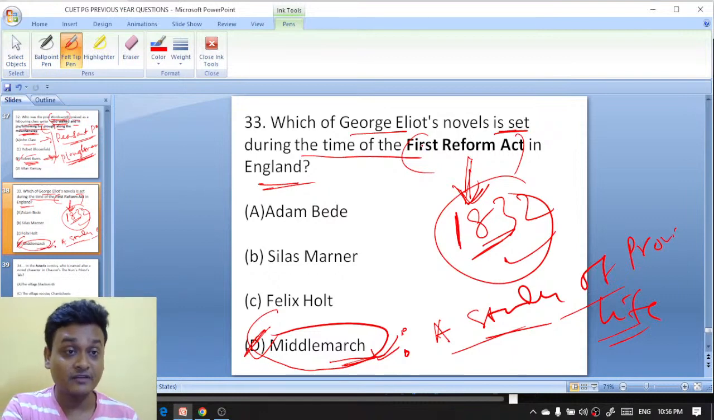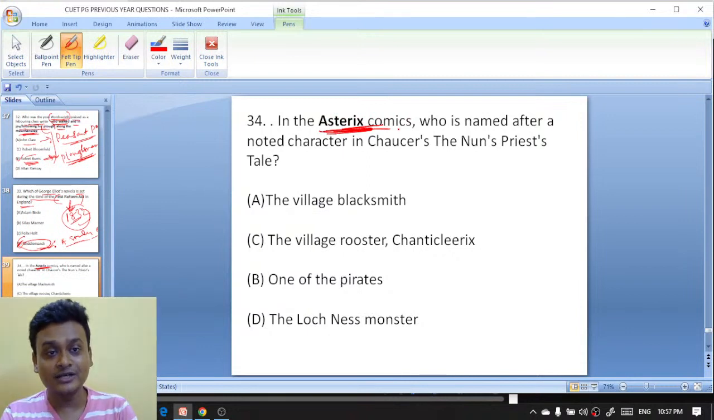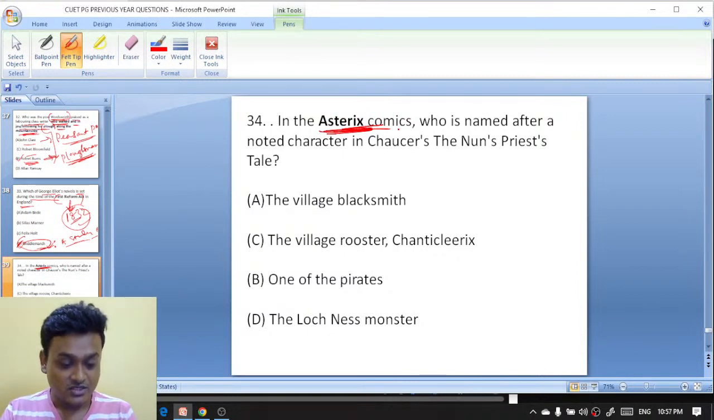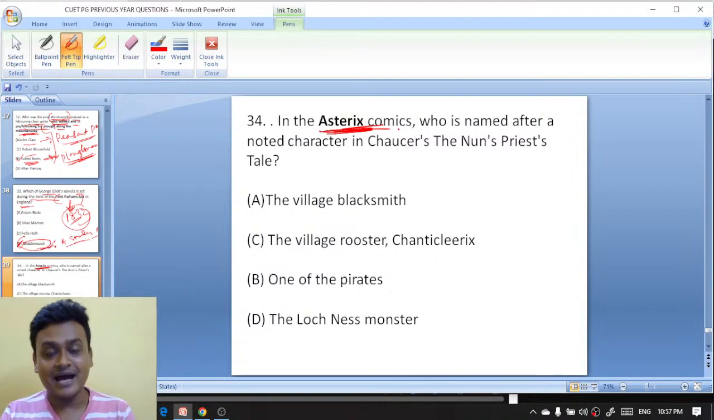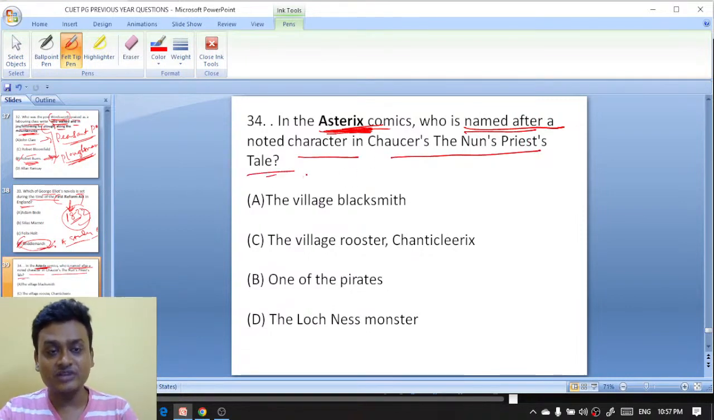Okay, moving on to question 34. In the Asterix comics, who is named after a noted character in Chaucer's The Nun's Priest's Tale?